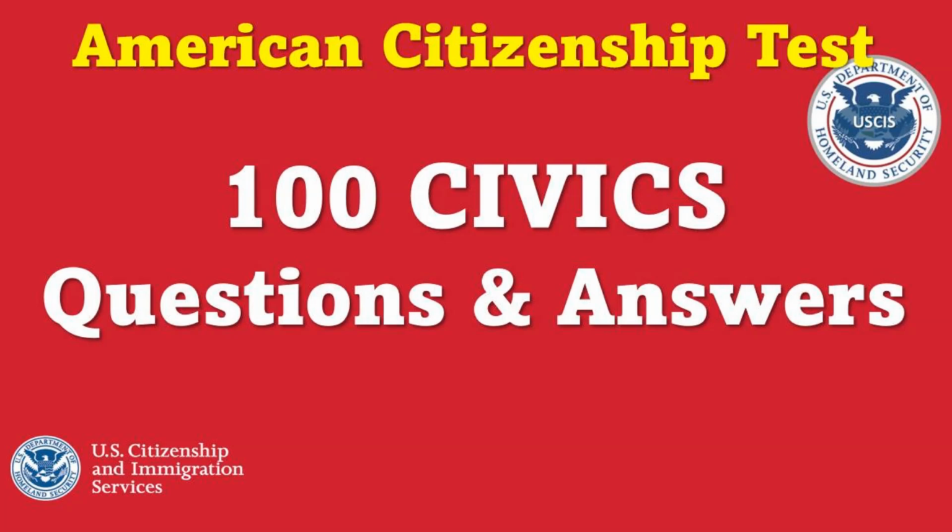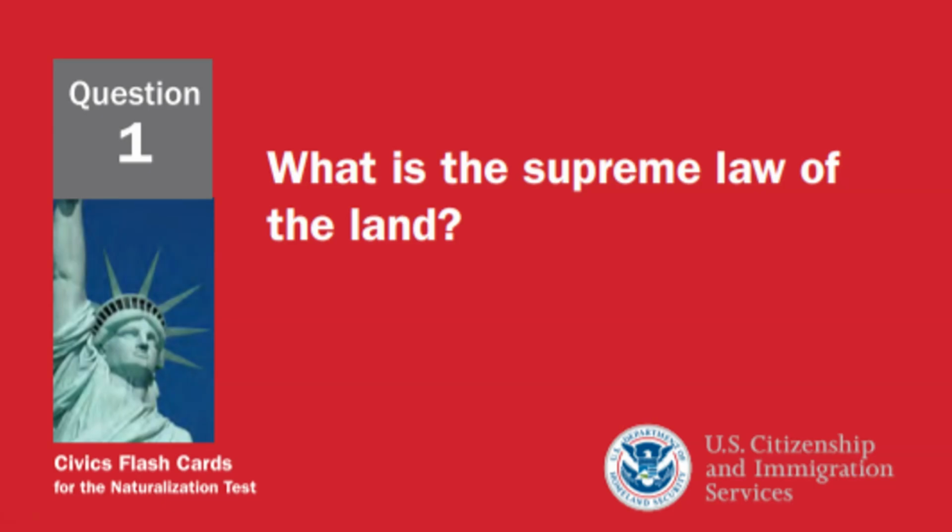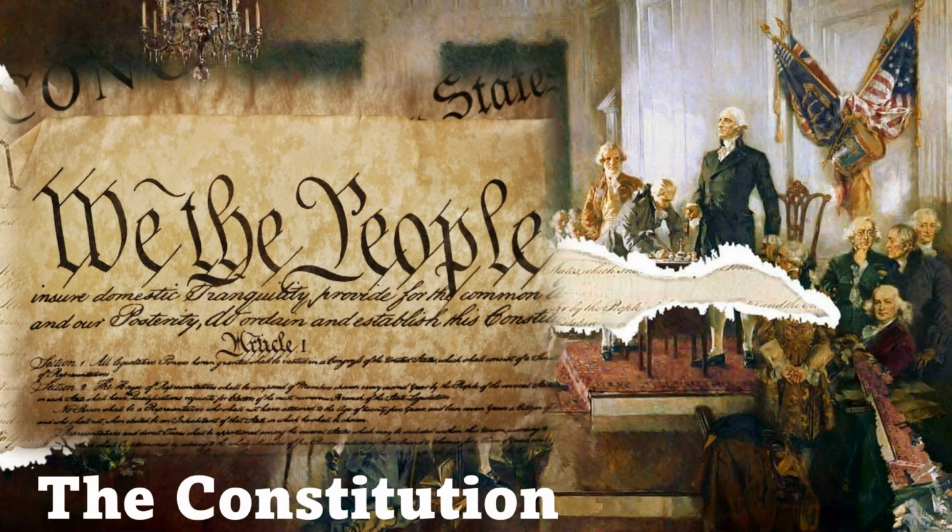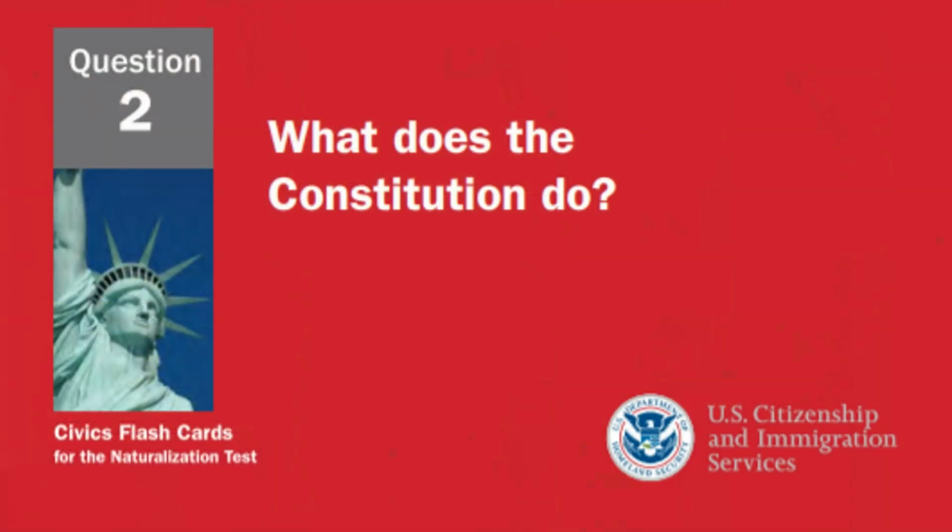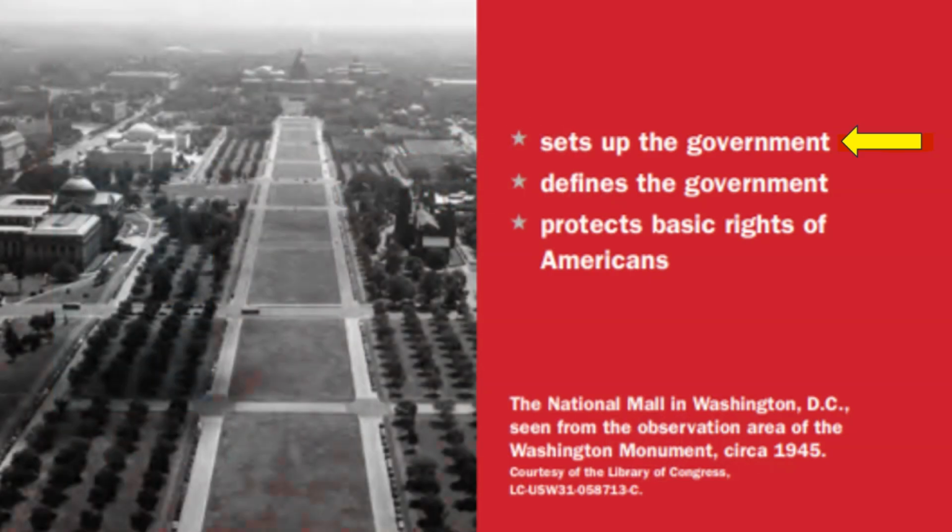Welcome. In this presentation, we study the 100 civics questions and answers for your American citizenship interview. Let us begin. What is the supreme law of the land? The Constitution. What does the Constitution do? Sets up the government.